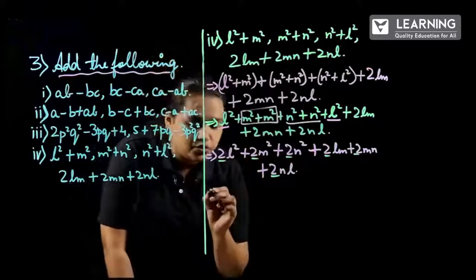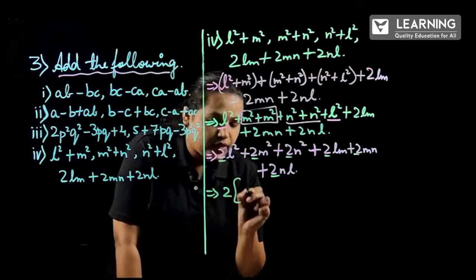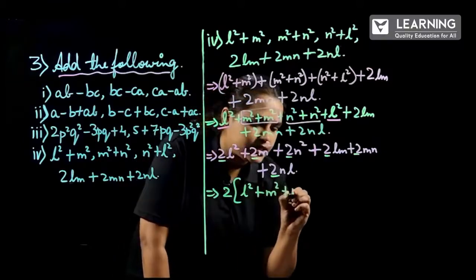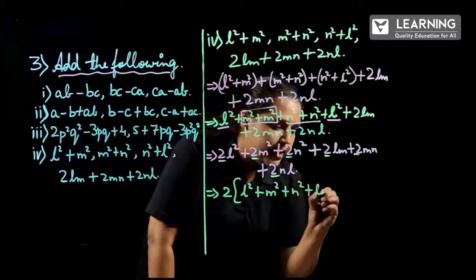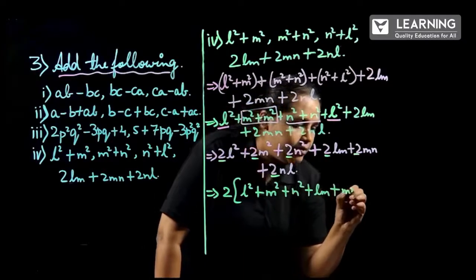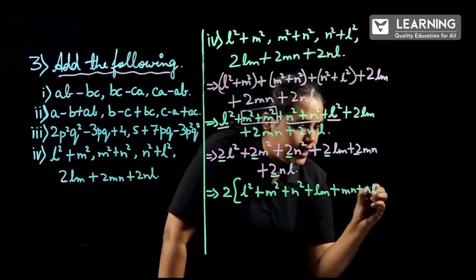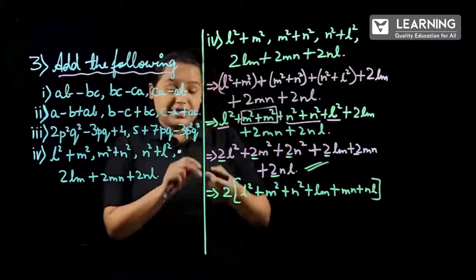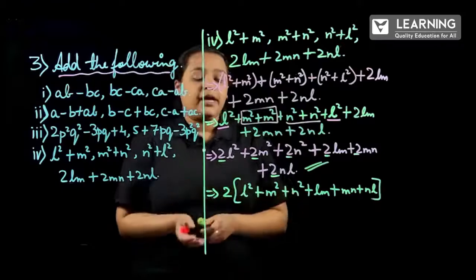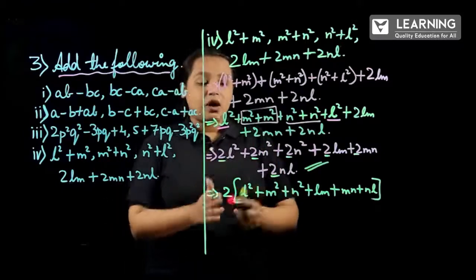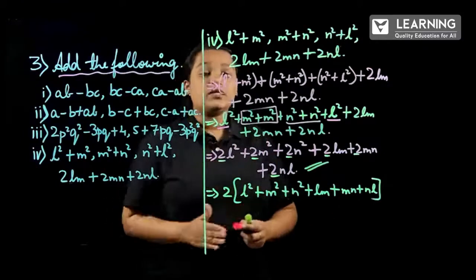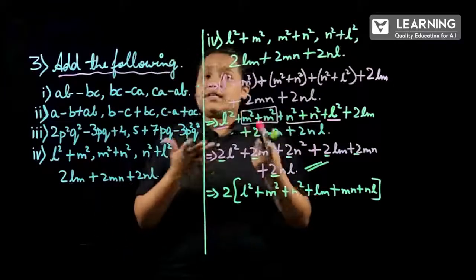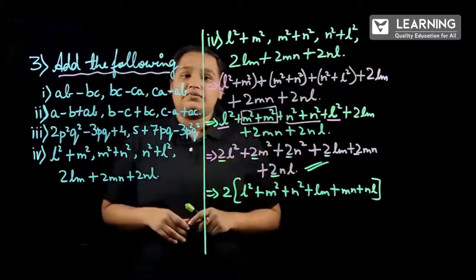We can take out 2 and write L square plus m square plus n square plus lm plus mn plus nl. You can stop the problem here, but if you solve it by taking 2 common from all the terms, an even better answer is given. That's the reason I have done it. It is your wish. You can stop here itself.